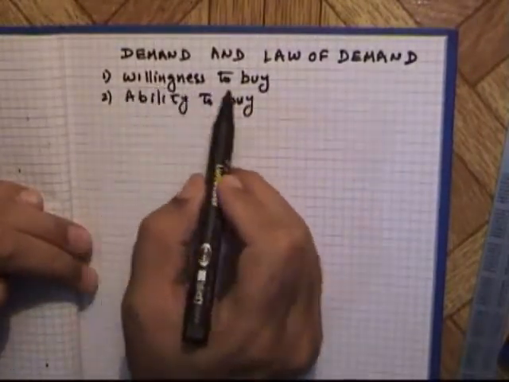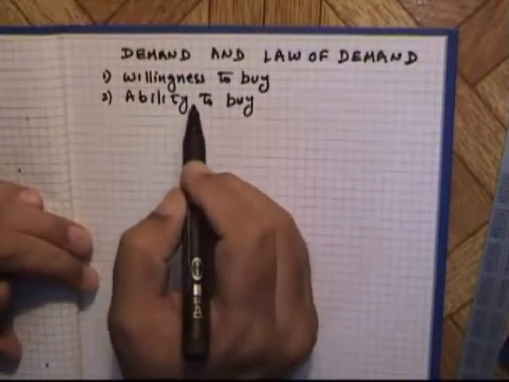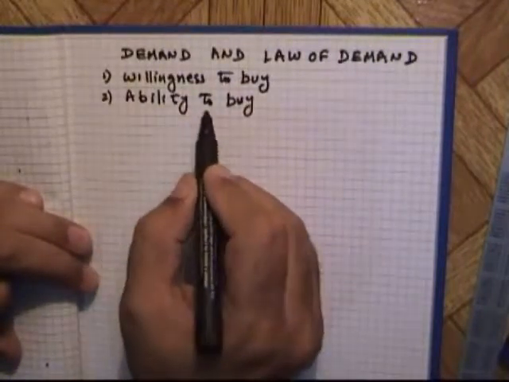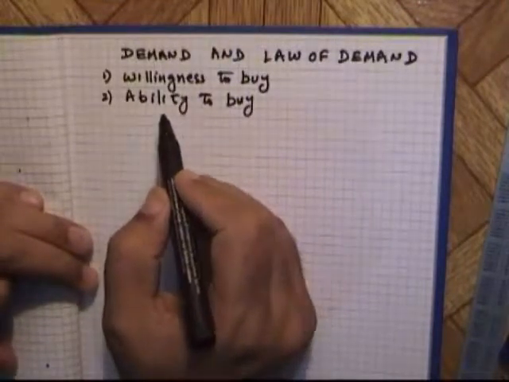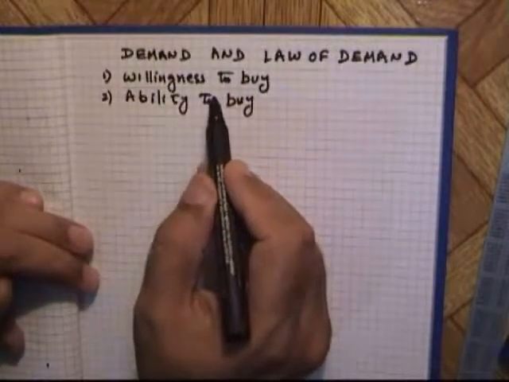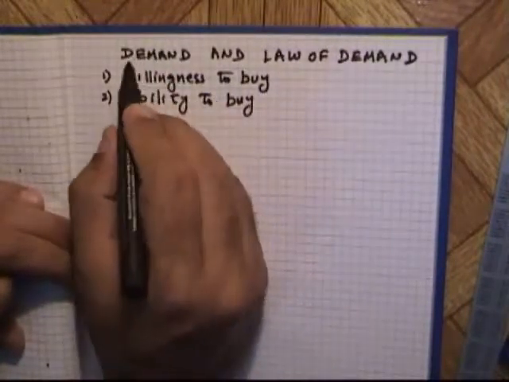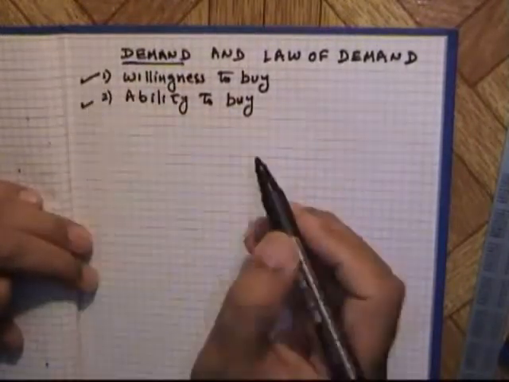If a person is willing to buy something, but he is not able to buy, means he cannot pay the price, then that is not demand. And if he has money to buy the things, but he is not willing to buy, again this is not demand. So for demand, both conditions are important: willingness to buy and ability to buy.